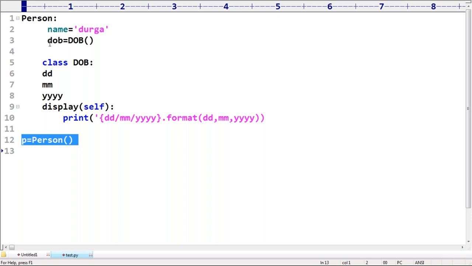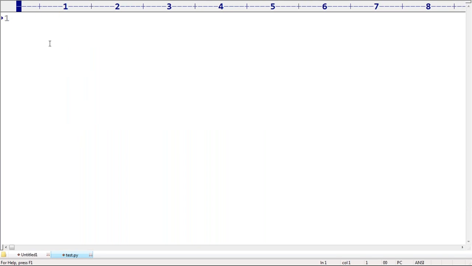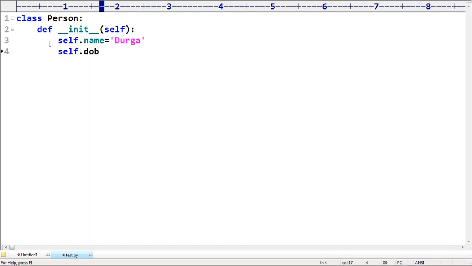I will convert it into executable code. Don't worry about that, I'm just covering the basic idea. Now let me convert this total discussion into executable code. I'm taking class Person, with def __init__(self). After that, self.name is equal to Durga. Then self.dob is equal to an object of the DOB class, which I will create.